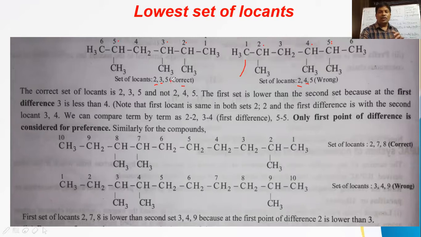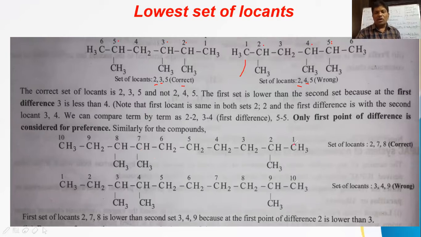So whether you take the lowest sum of locants rule or the lowest set of locants rule, either rule is applicable in this case. But whenever both are there, which is to be given priority? Lowest set of locants is to be given priority over lowest sum of locants. That point we have to keep in mind. And if you take this example, you'll understand the concept.